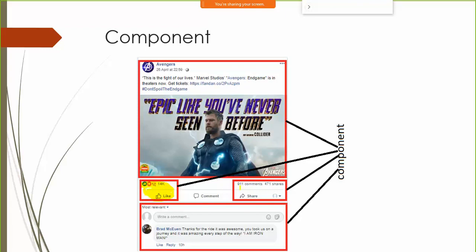This share section, again it has some HTML associated with it, some styles, and some logic associated with it. Comment section, again it has some HTML, some logic and some styling. If you talk about this also, this text and image, again this is a component. So a single application can have hundreds of components.